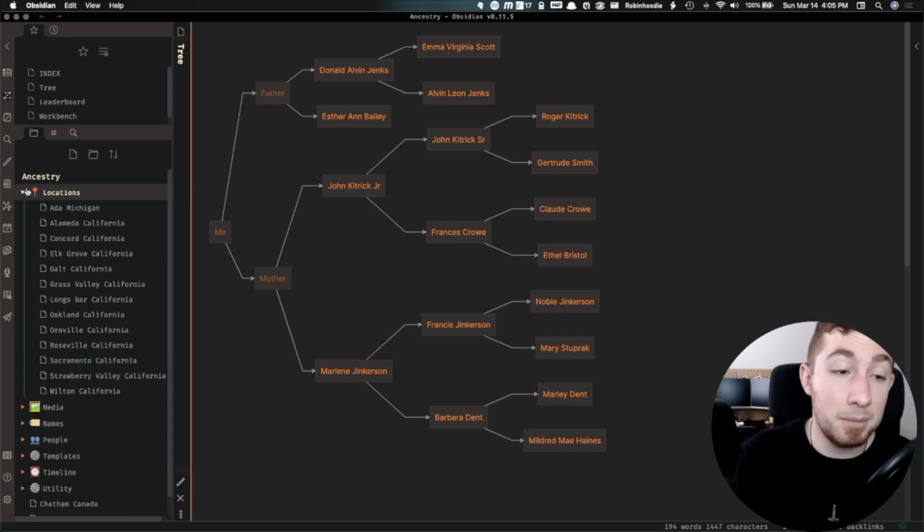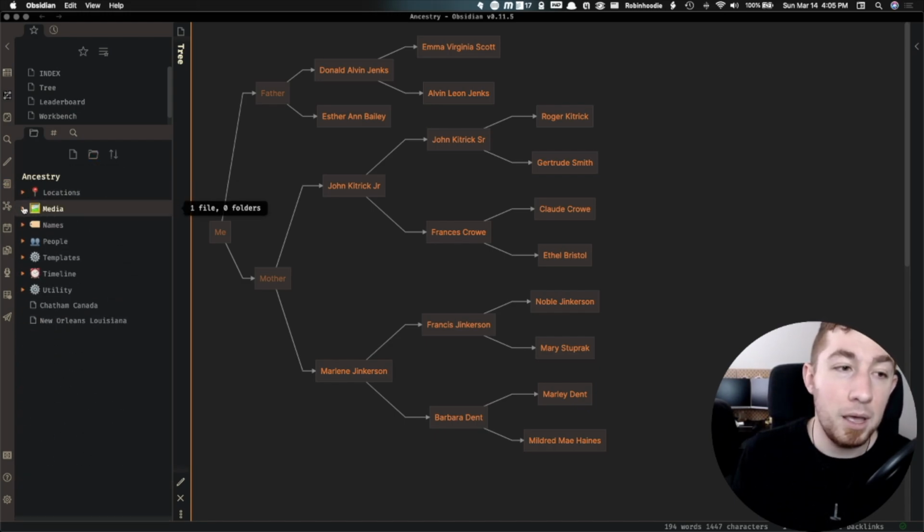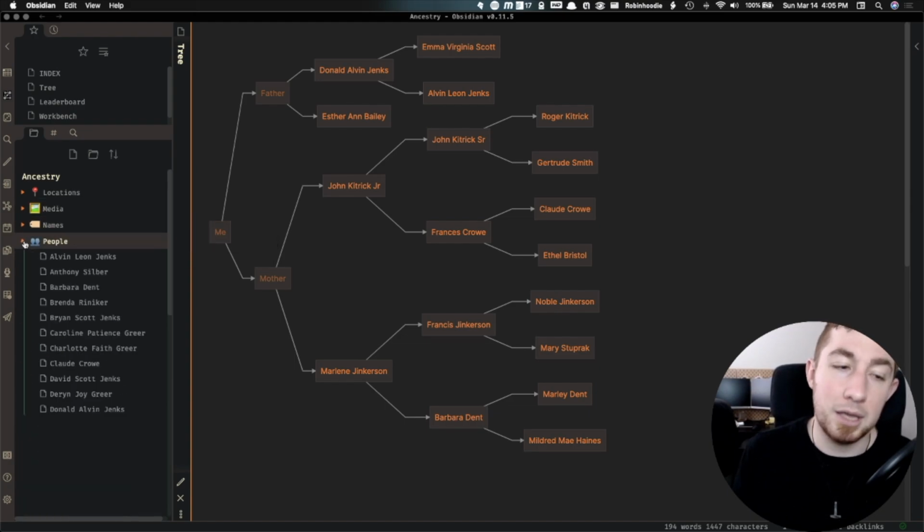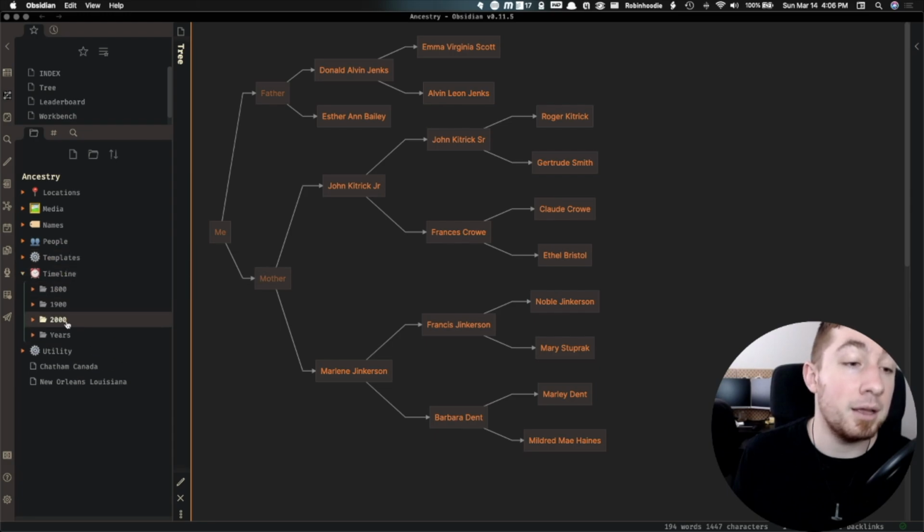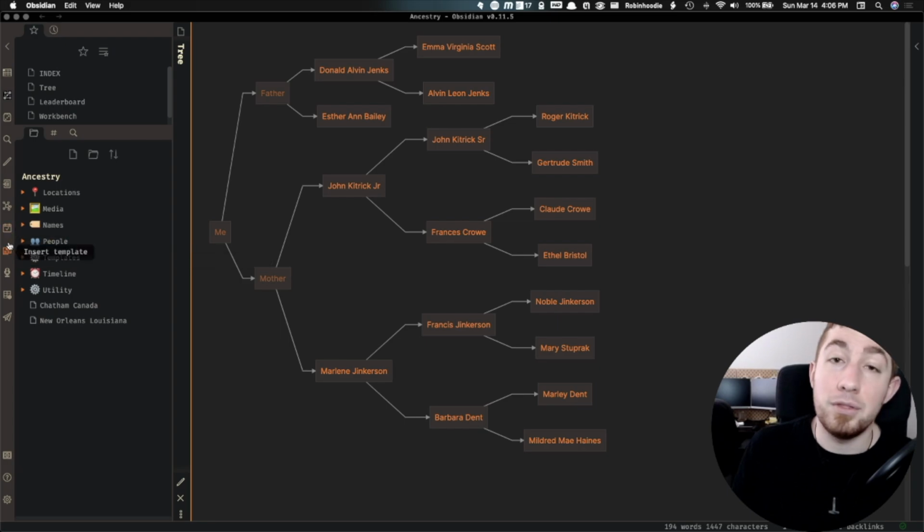Locations, I'm not filing them at all. I'm just dropping them in there. Media is going to be a catch-all. Names, catch-all. People, catch-all. And timeline, separated out by century. Utility, catch-all. But now, the templates.